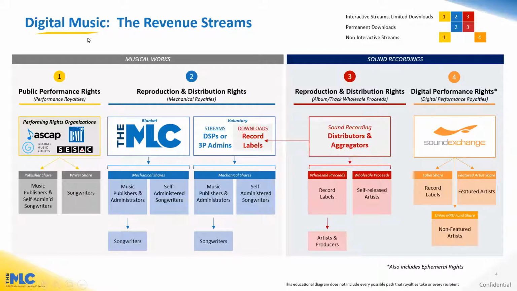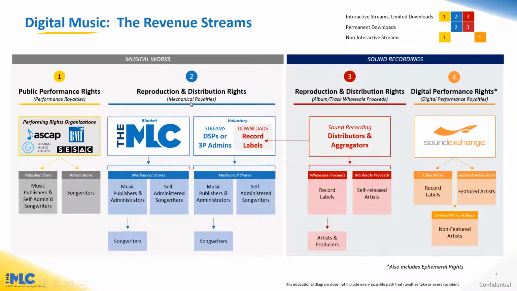This diagram is an overview of the US digital music revenue streams ecosystem. Starting on the left section, we have revenue streams for musical works, public performance rights. Generating public performance royalties are paid out through PROs such as ASCAP, BMI, SESAC, and GMR. Those royalties are paid out in publisher share to publishers and writer share to songwriters, and publisher share also to self-administered songwriters who have their own publishing entity.